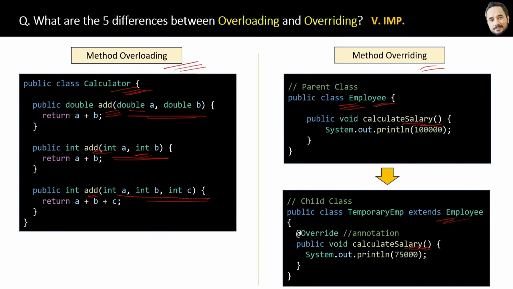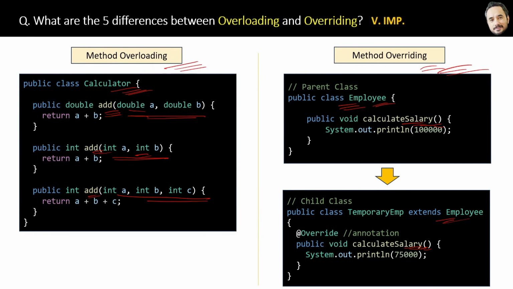Then the third difference is method overloading is compile time polymorphism, since it is identified at compile time. But method overriding is runtime polymorphism because it is identified at runtime. This I explained in a previous question.